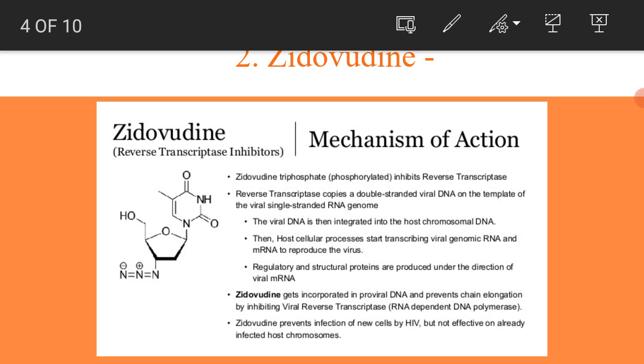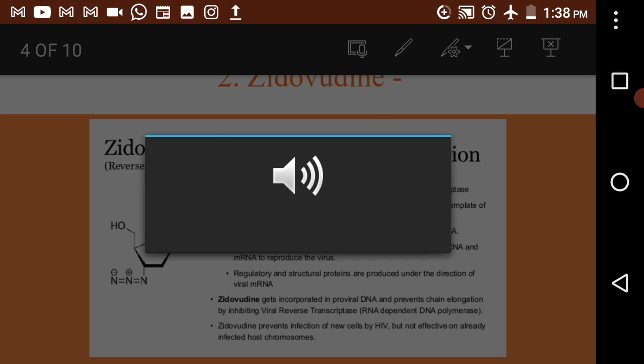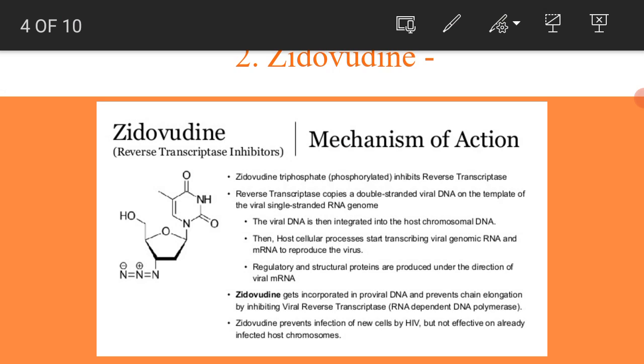A provirus, or the proviral DNA, is the genome of the virus which gets integrated into the DNA of the host cell. So that DNA is called the proviral DNA or the proviral genome. Okay, so zidovudine gets incorporated into that because it is the site of action for zidovudine, right?